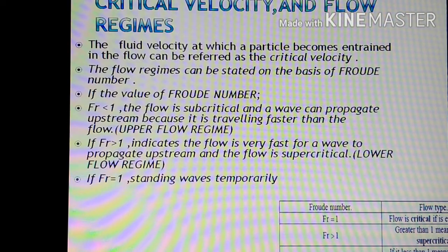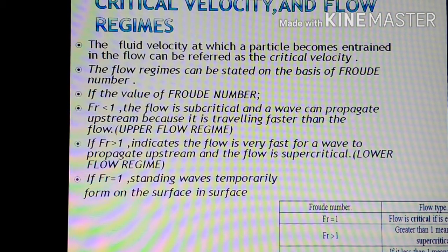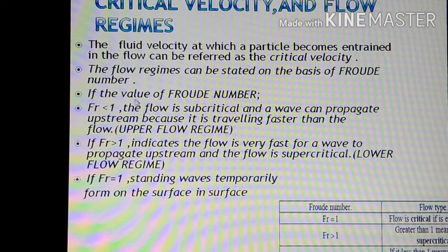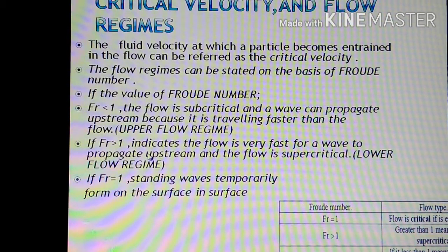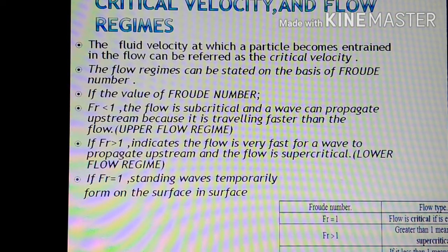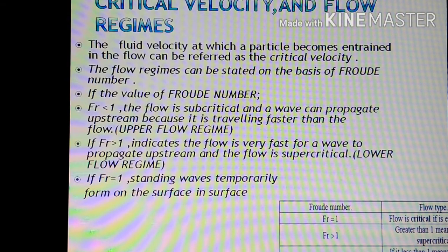If the value of the Froude number, that is Fr, is less than 1, then the flow is subcritical and the wave can propagate upstream because it is traveling faster than the flow. So this will be the condition for the upper flow regime. And if the Froude number is greater than 1, it indicates that the flow is too fast for a wave to propagate upstream and the flow is supercritical, and this is the condition of the lower flow regime.